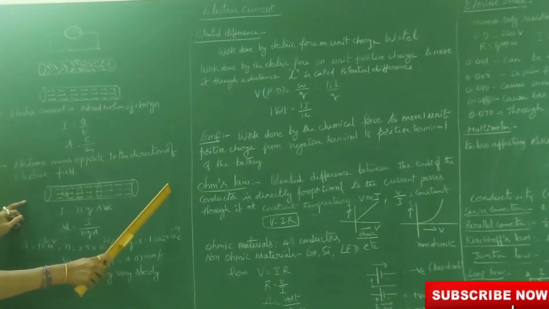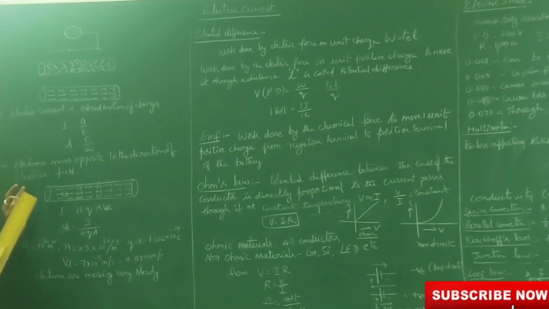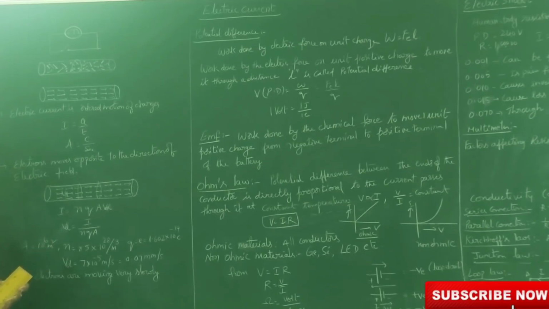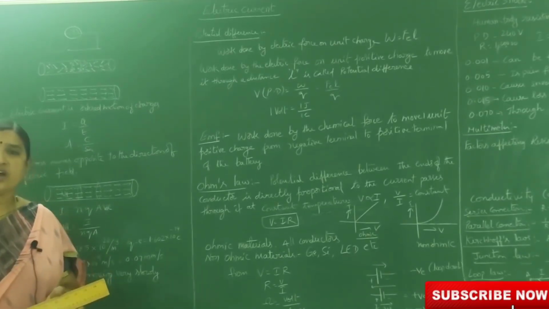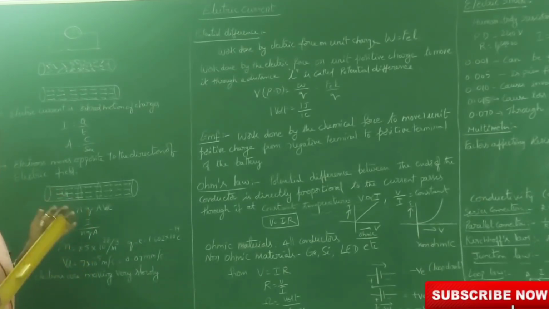Throughout the length of the conductor, charged particles move in this specified direction due to the force of the electric field. How much electric field will be generated? What is the velocity of the charged particles? That is called drift velocity. We generally use copper wire, that's why they mention copper wire.